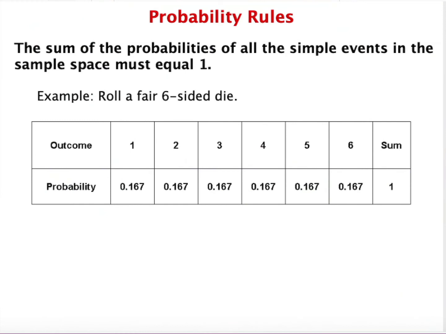Let's go over some probability rules. The sum of the probabilities of all the simple events in the sample space must equal 1. So we could say if we were rolling a die, the sample space would be the set of rolling a 1, 2, 3, 4, 5, and a 6. And each of those simple events has its probability, a 1 out of 6 chance. And this probability rule just says that if you take the probability of each of those events, the sum of all of those probabilities will always equal 1, because you're guaranteed that one of those is going to happen.